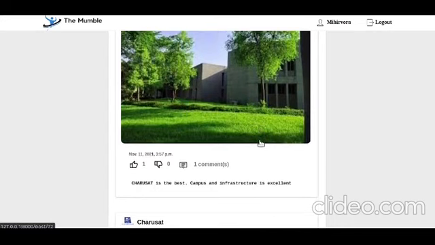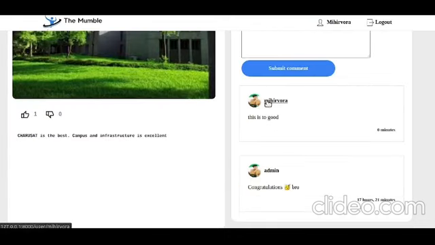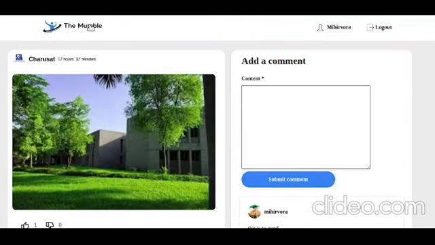If you write a comment on the Charusat account's post, for example, I will write, "this is too good." So click on the submit button, and here it shows that Mihir wrote the comment, and you can also read the comment message.